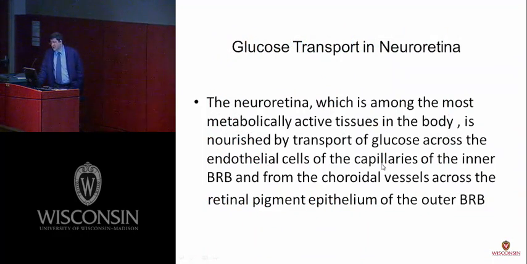To understand the reason behind this discrepancy, first we should know about glucose transport to the retina. We know that the retina is a metabolically active tissue, and it needs glucose from two sources. One source is through the endothelial cells in the inner blood-retinal barrier, and the other source is the choriocapillaris